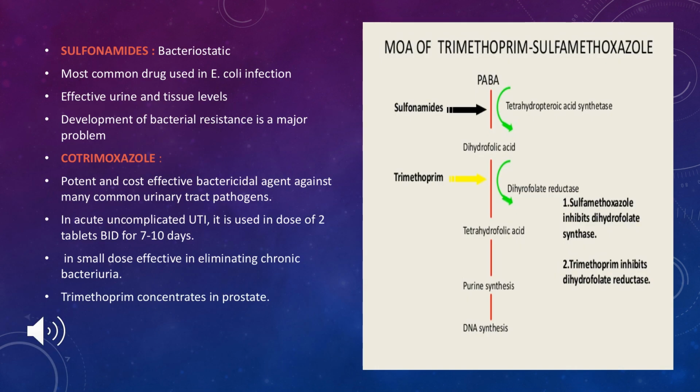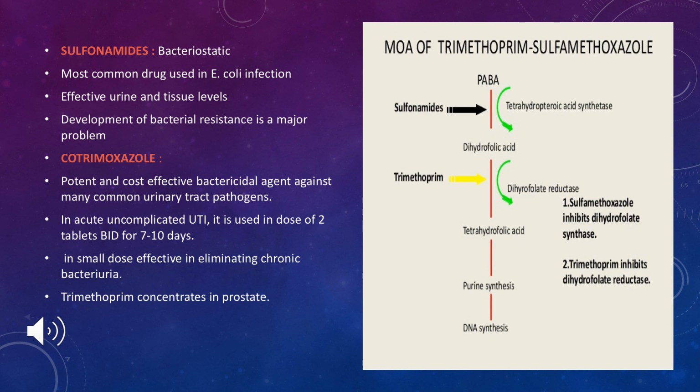The first class of drugs used for the treatment of UTIs are bacteriostatic drugs, and the drug is sulfonamides. You have heard this mechanism many times. PABA gets converted to dihydrofolic acid, which gets converted to tetrahydrofolic acid, which helps in purine synthesis and DNA synthesis in the bacteria.